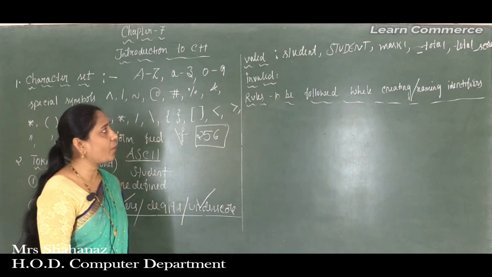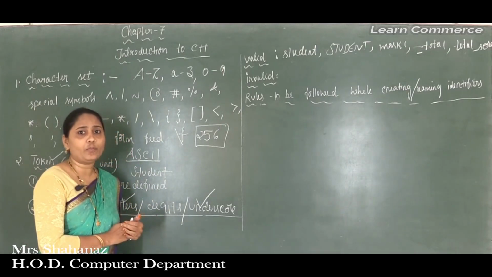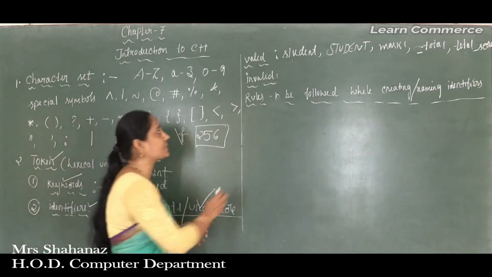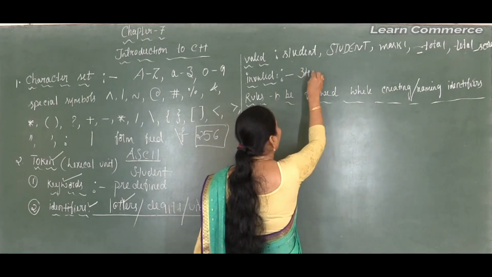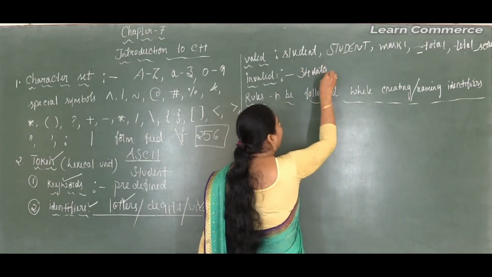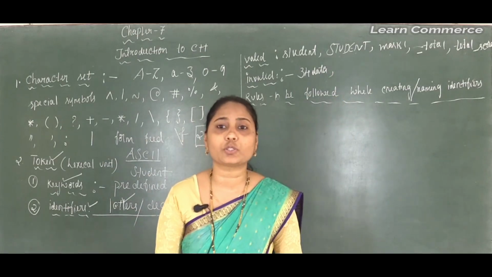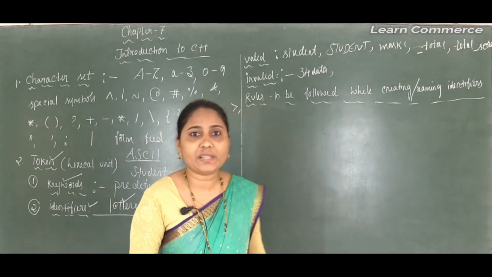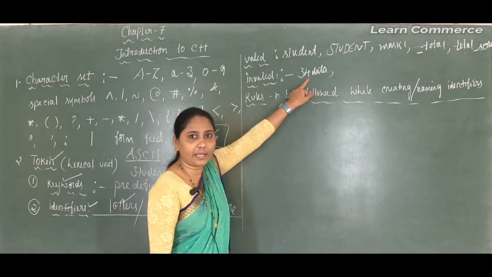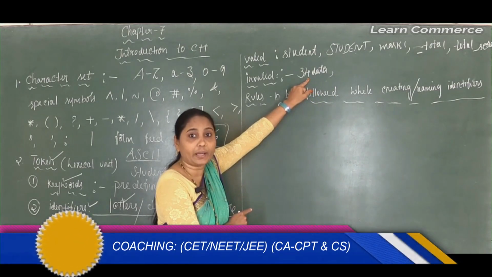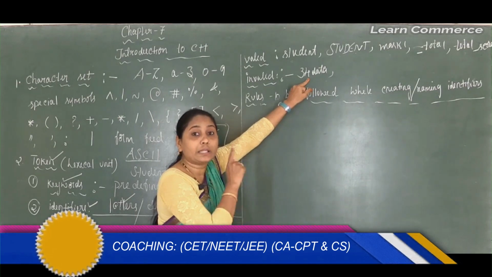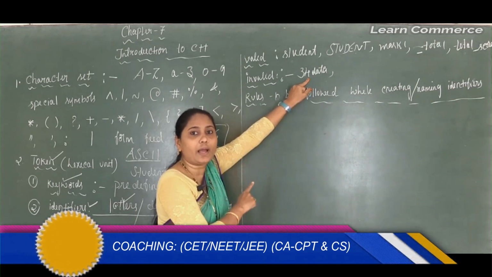Now let's see some examples of invalid identifiers in C++. So we can say 34data. Why is it called an invalid identifier? Here we can say that it starts with a digit. If we had data34, then it would be a valid identifier. Clear this point here. 34data is an invalid identifier.